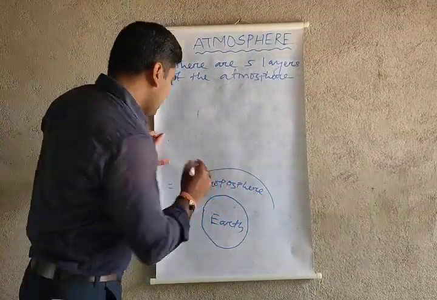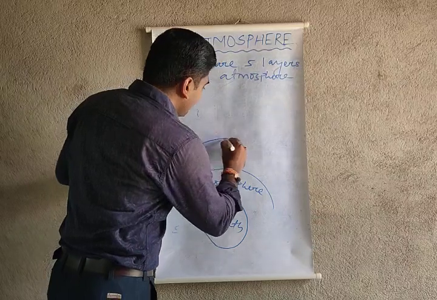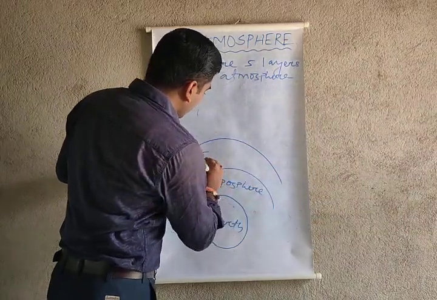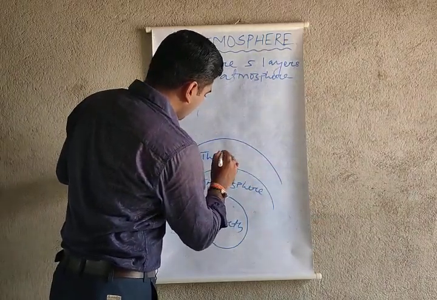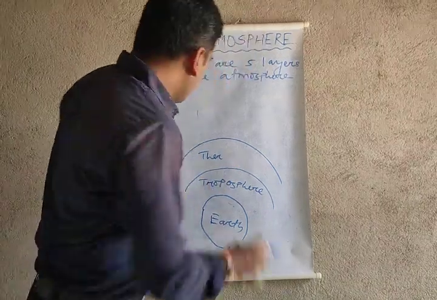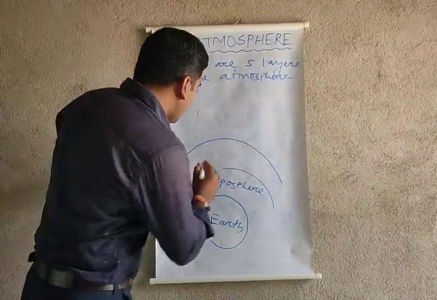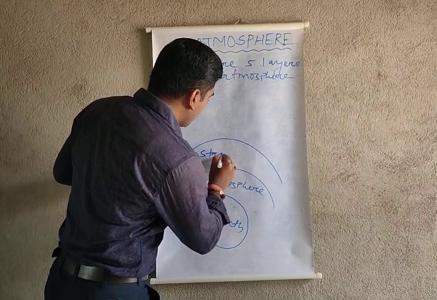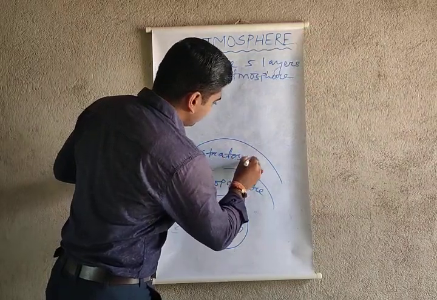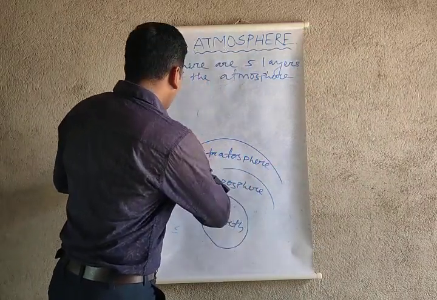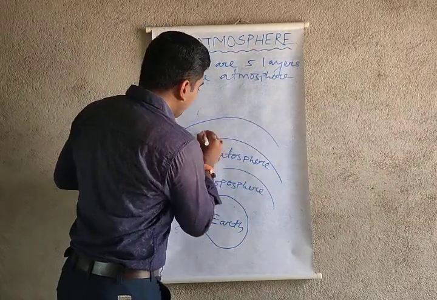Okay, listen there. Sorry. First the troposphere, second known as the stratosphere. Third layer, mesosphere.